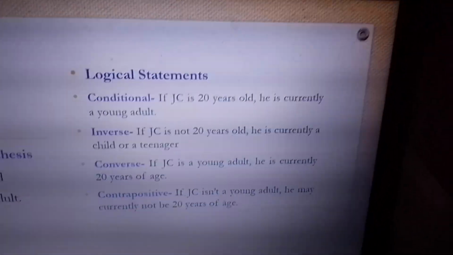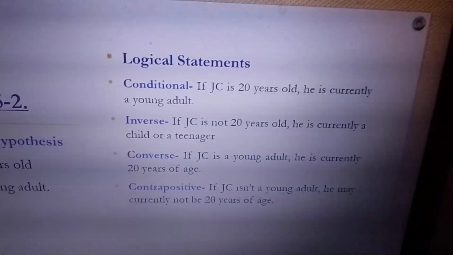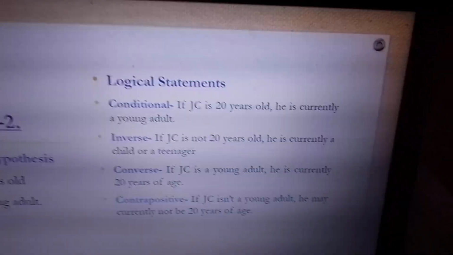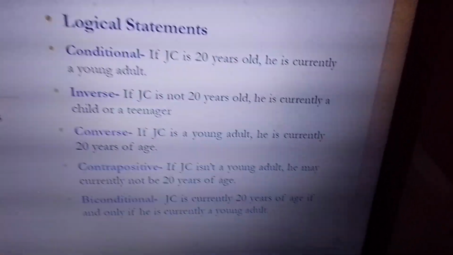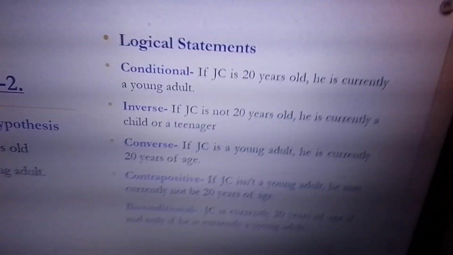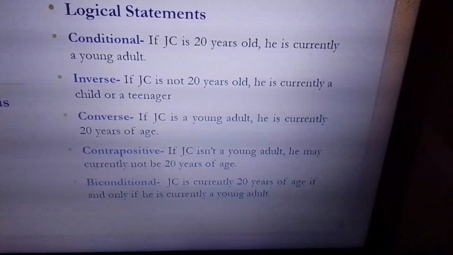And then yung biconditional naman, how do you write the biconditional statement? JC is currently 20 years old if and only if he is currently a young adult. He is certain to be 20 years old right now if and only if he is a young adult. Yan. That is how you do the statement.